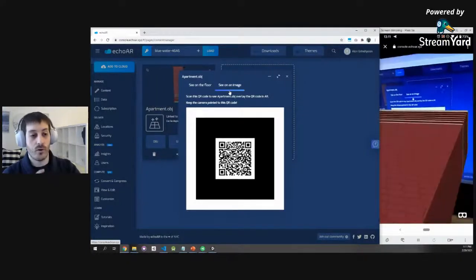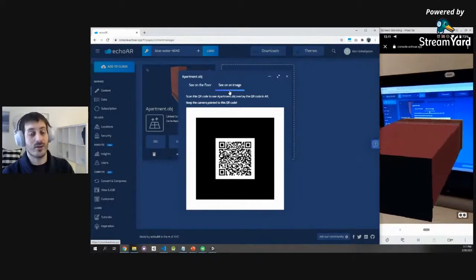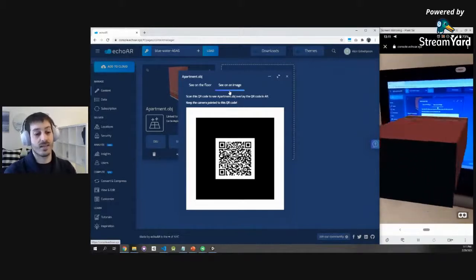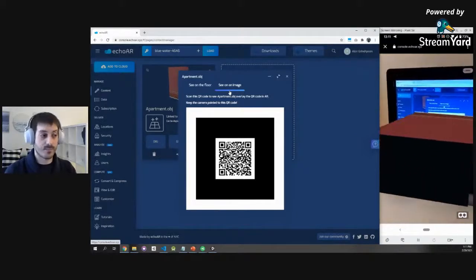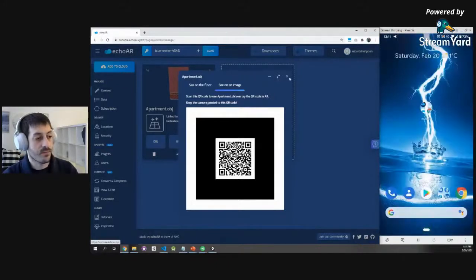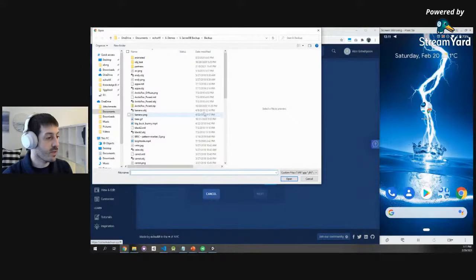Now keep your phone oriented toward the QR code, and voila, suddenly the camera recognizes the QR code as a target and overlays that building on top of the QR code, like it pops out of my screen. How cool is that? You can actually do it with any image and any kind of content that you want. So for example, let me throw in a video instead. Let me upload a video right here.